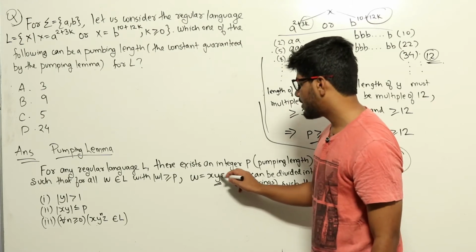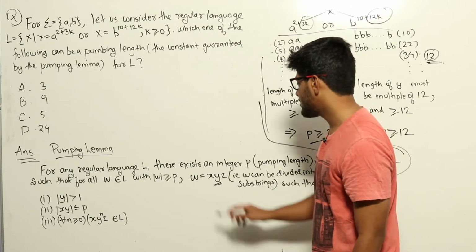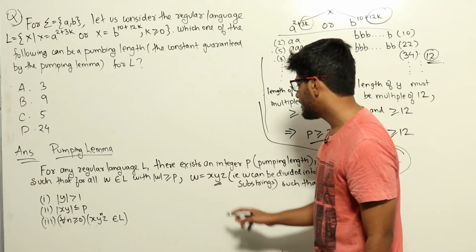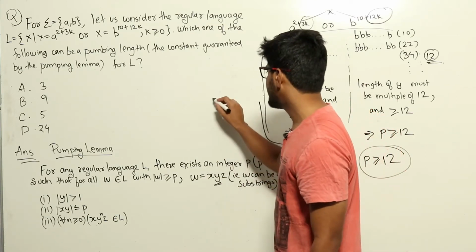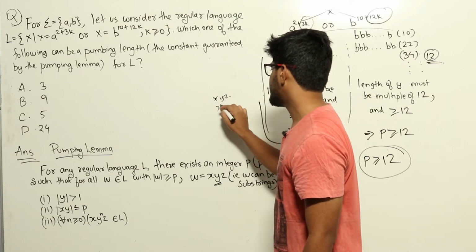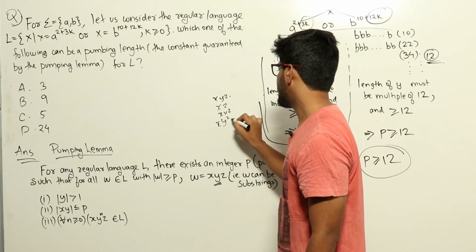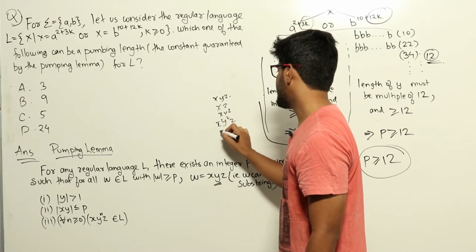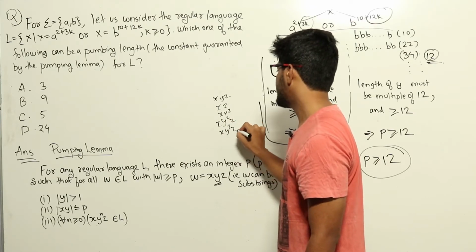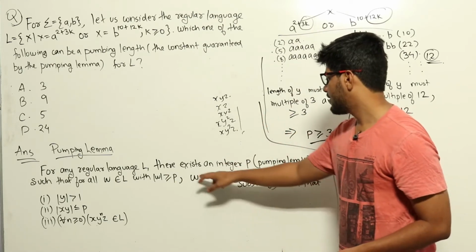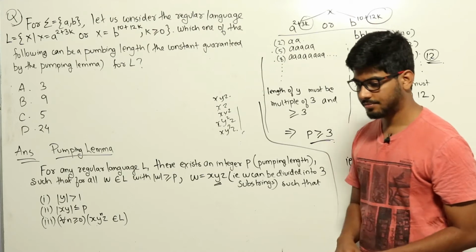Also, if we take this y part 0 or 1 times, still that string should belong to the language L. That is, if w is xyz, then the strings xz, xyz, xy^2z, xy^3z, etc., all these strings should still belong to the language L. So that is the pumping length.